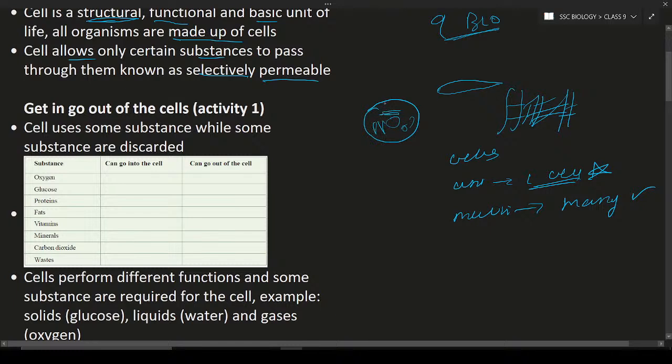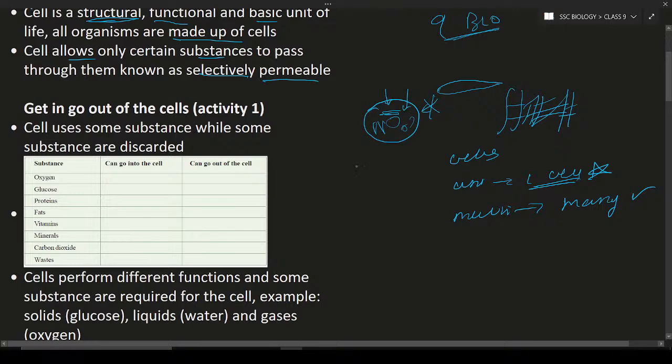Here the outer covering is the cell membrane, and this cell membrane allows only certain substances and does not allow other substances. It means it is selectively permeable. How is it selectively permeable? Selectively means the cell membrane allows only selected substances to pass through it. This is the reason we call the cell membrane selectively permeable.